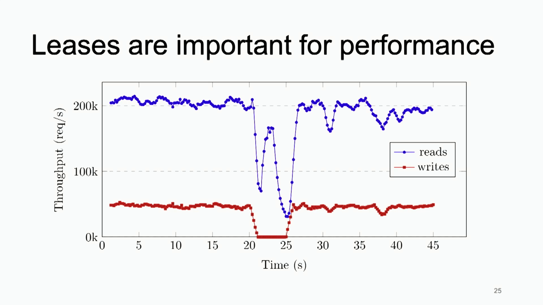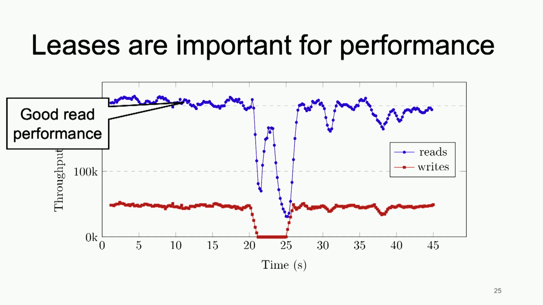On the x-axis is time, on the y-axis is throughput. The blue line is read throughput, and the red line is write throughput. Unsurprisingly, the read performance is really good. And this is because of leases, right? The puts have to go to 3 replicas, or in this case 2, and for the reads, you can read from any of the replicas and basically get the result back. And so the throughput for gets is way better than for writes, which is what we hoped for by having leases. So this shows that leases actually are important.